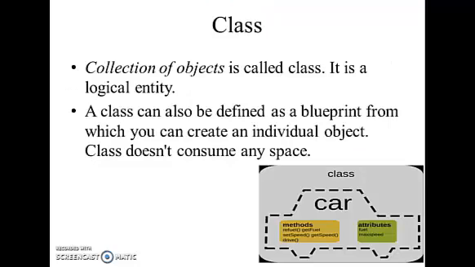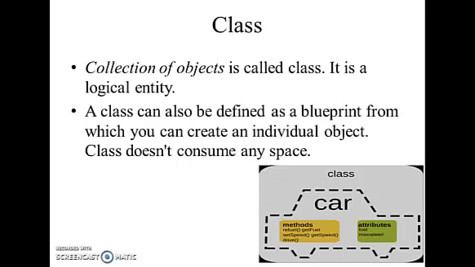Class. What is a class? A class is a user-defined data type which holds its own data members and member functions. In other words, a class is a collection of objects.